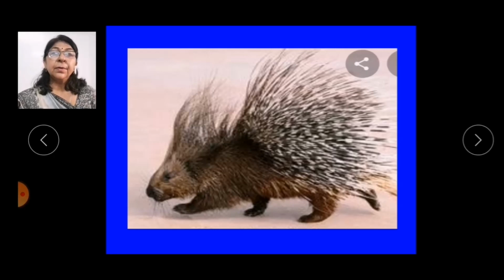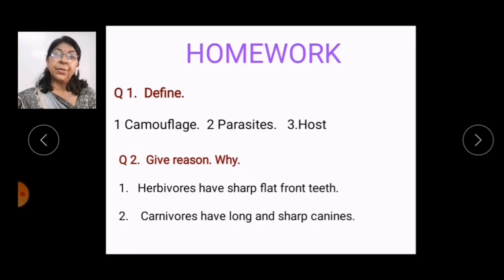Now there is a homework for you. What is that? Question number 1, define. You have to define these terms. First one, camouflage. Second one, parasites. And third one, host.